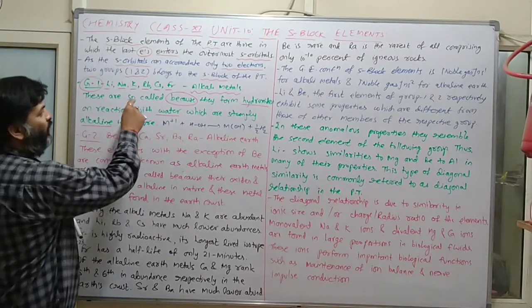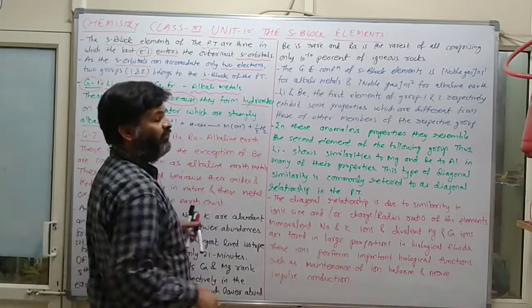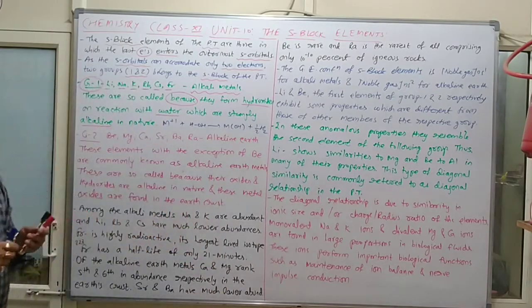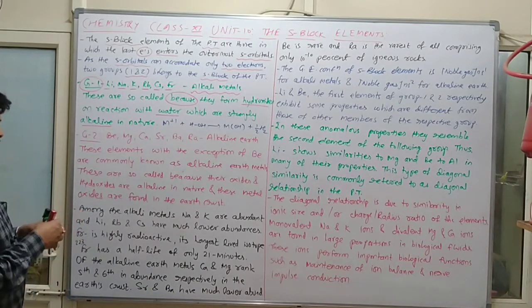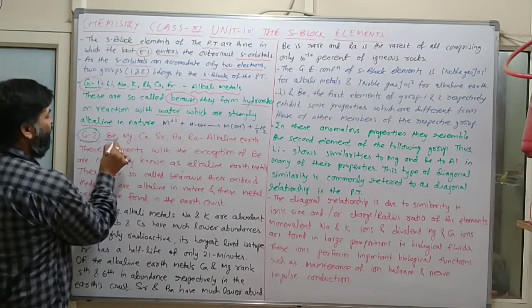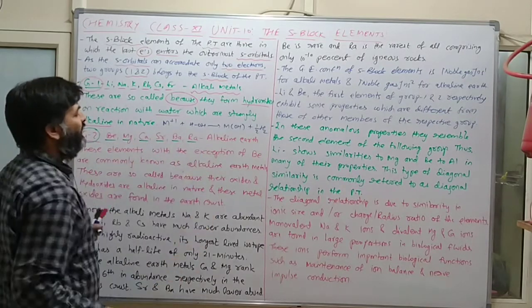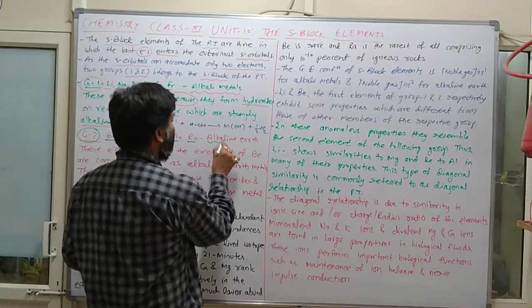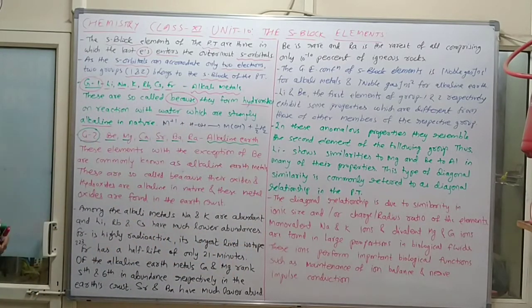So why are these known as alkali metals? Because whatever product is formed is strongly alkaline in nature. Now in group 2, we have beryllium, magnesium, calcium, strontium, barium and radium. This is normally known as the alkaline earth metals.